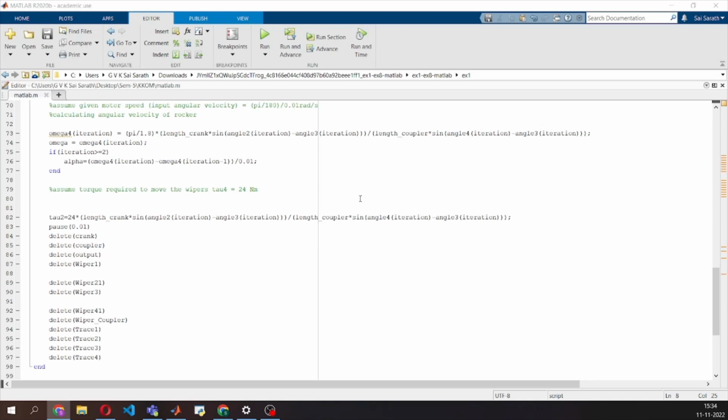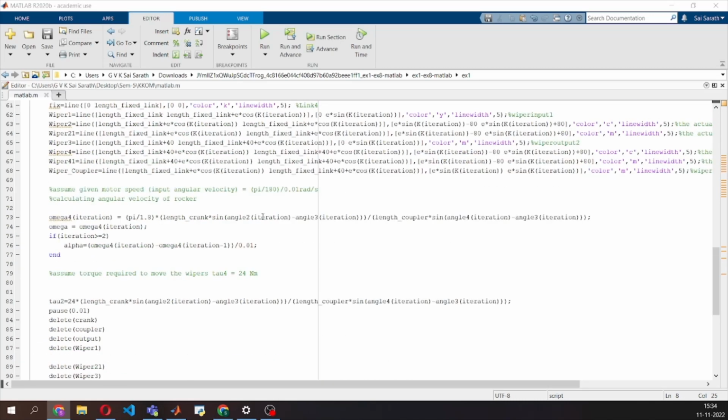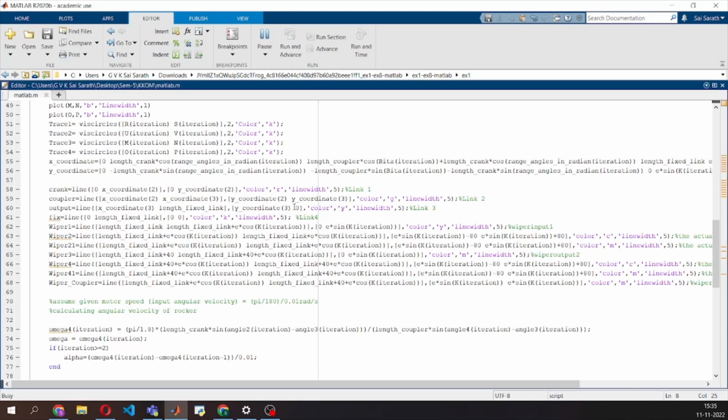Thus, we have synthesized a windshield wiper mechanism with no quick return effect. Now, I will run the code and show you the actual simulation.